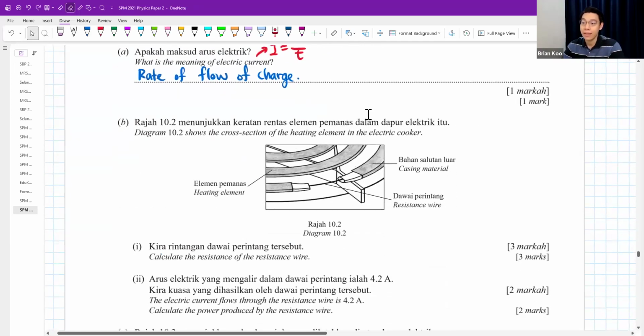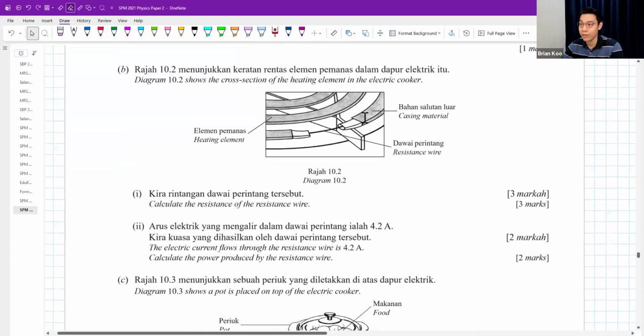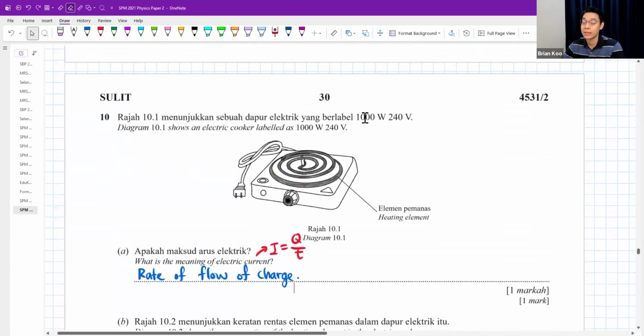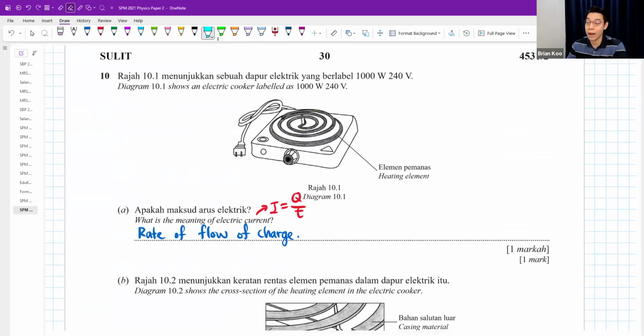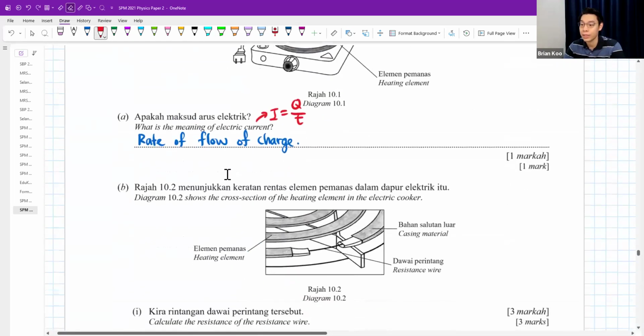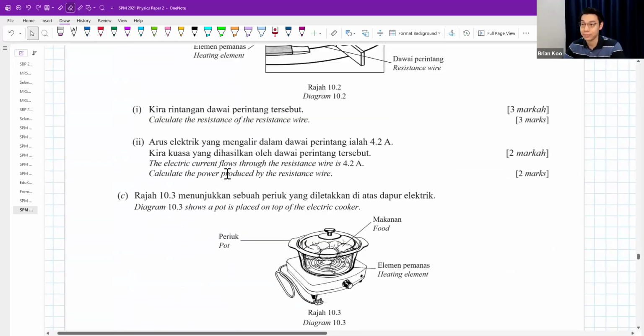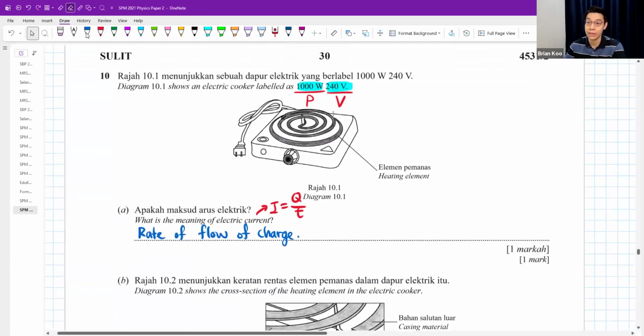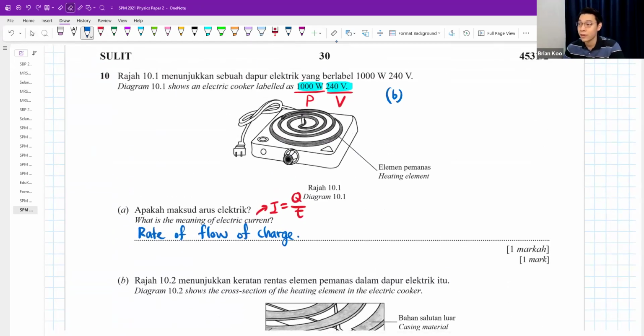Part B, the diagram shows the cross-section of a heating element in an electric cooker. Calculate the resistance of the wire. The only info they gave is the power and the voltage. They ask you for the resistance. Maybe I do the working here because down there no space. So far we got the power, we got the voltage. They say find the resistance.